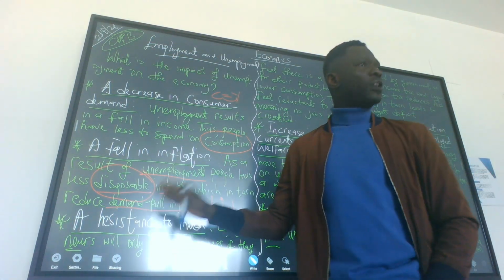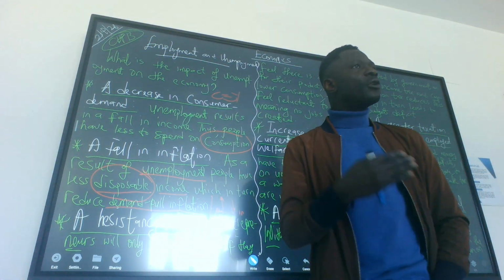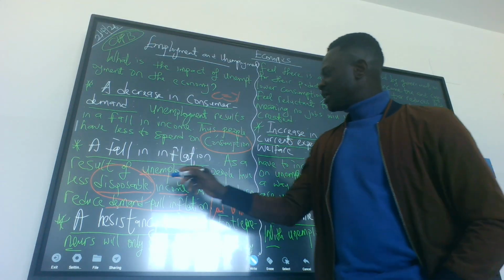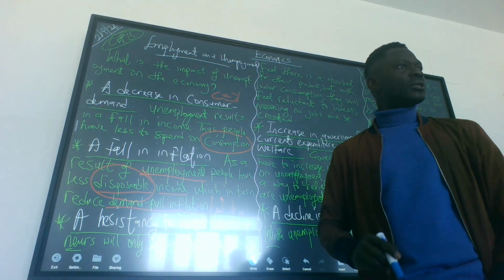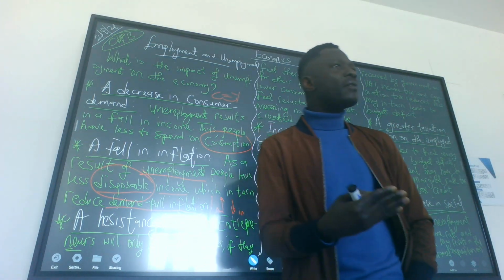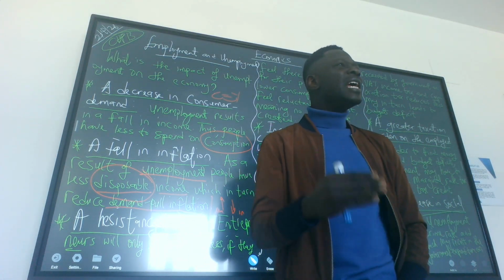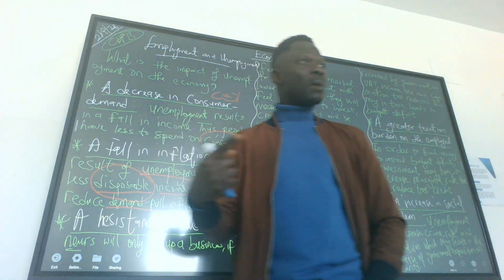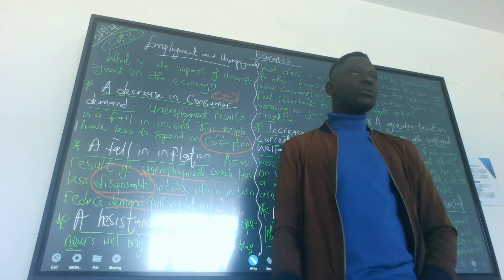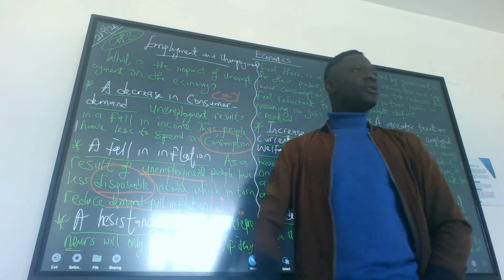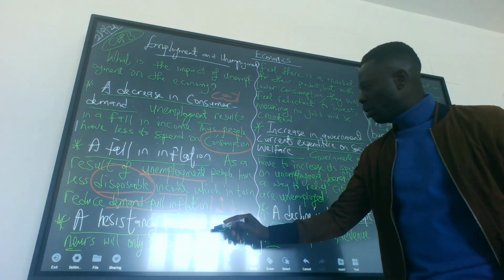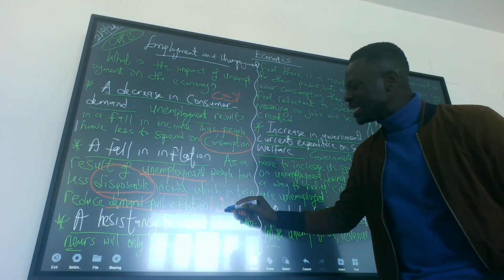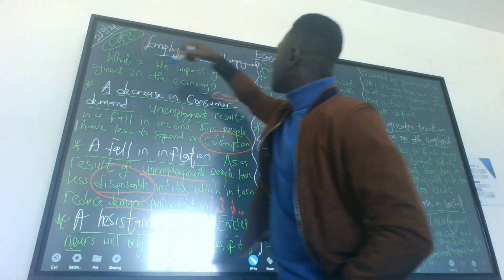Because people do not have a job, their demand for goods and services reduces. And because their demand reduces, it reduces demand-pull inflation. So every economy that does not have income would have less demand, so aggregate demand is falling. But an increase in aggregate demand will bring about an increase in the inflation rate. So when there's unemployment, there's less inflation. If unemployment is increasing, inflation will reduce. If employment is increasing, inflation